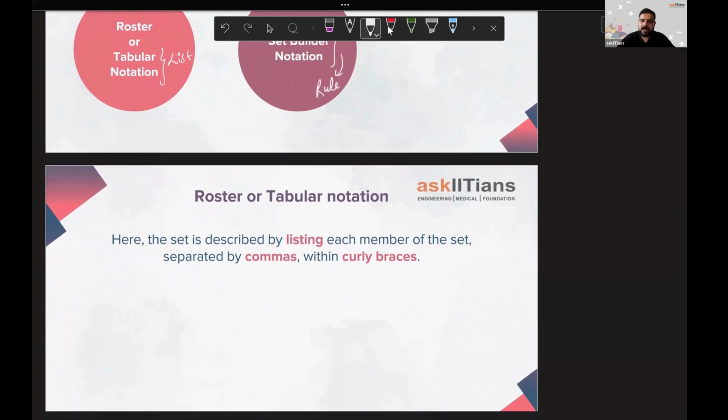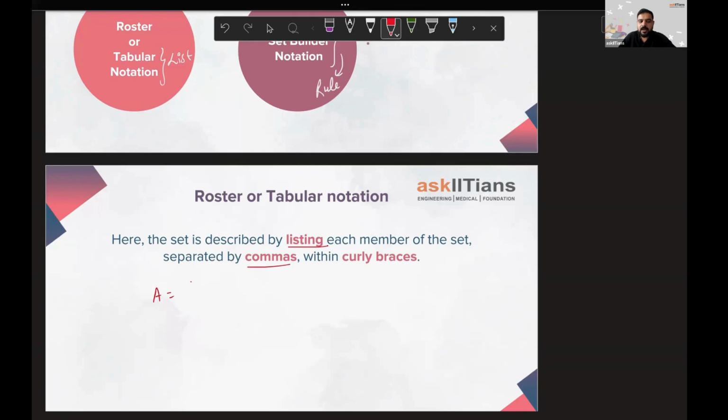So let's just read that definition once again. Here the set is described by listing. We'll be listing each member of the set separated by commas. This is very important. We'll be separating the elements by commas within curly braces. So if we talk about the set of integers less than 20, the question that we have done, if I have to write that set, because sets are denoted by capital letters,